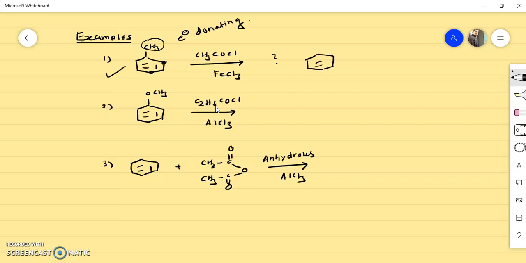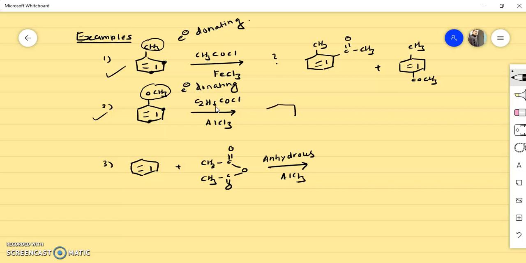So we'll get a mixture of these products: COCH3 at the ortho position, plus we can get the product at the para position, CH3 and COCH3, like this. Similarly, in the second example also, this OCH3 group is an electron donating group. So again it will activate the benzene ring at ortho position and para position by increasing the electron density.